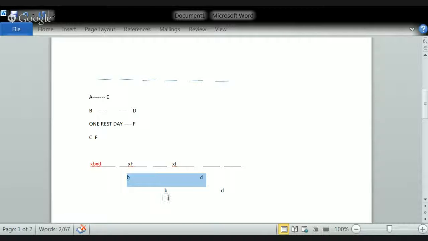Now let us see the second case. What about the second case? In the second case, B is in the third position and D is in the last position.